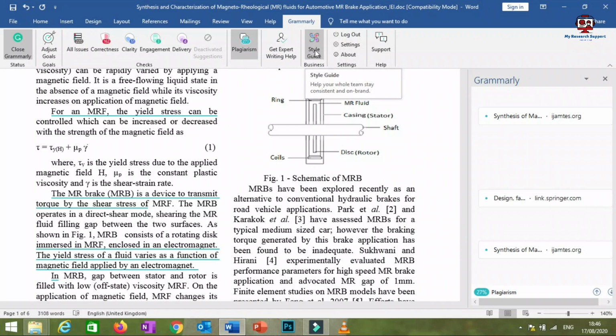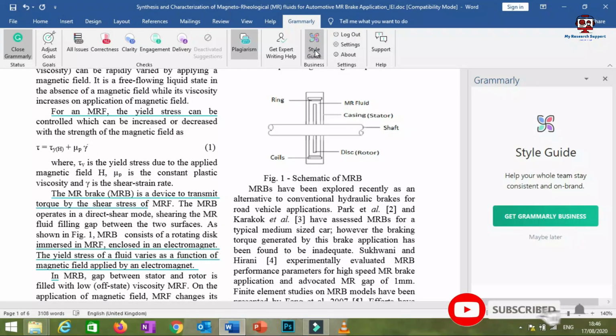Then style guide. If you are writing a research article or thesis, we won't use this style guide much. This plan is a business plan, as you will see here. If you click on this style guide, there is one plan called the business plan, where you get a number of activations or number of users, but the cost of this plan is very high, and it is not required as we are writing a research article or thesis. So never go for this business plan. Grammarly premium accounts are more than enough.